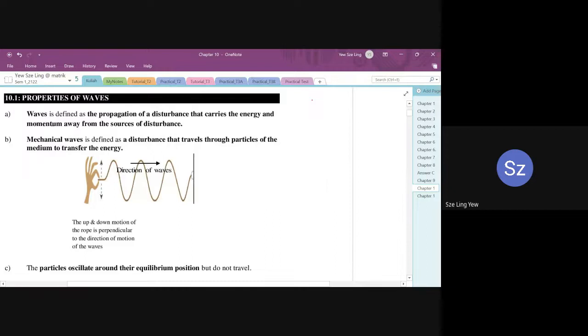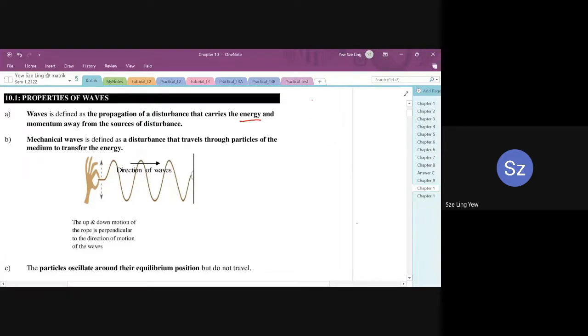So first, let's look at what a wave is. Simple harmonic motion is an oscillation, where the object is moving in a periodic motion. A wave, even though it has the same graph, is a totally different thing. It is a propagation of a disturbance that carries energy and momentum away from the source of disturbance. The important thing is you have to know it transfers energy. A wave involves a transfer of energy from one point to another point.